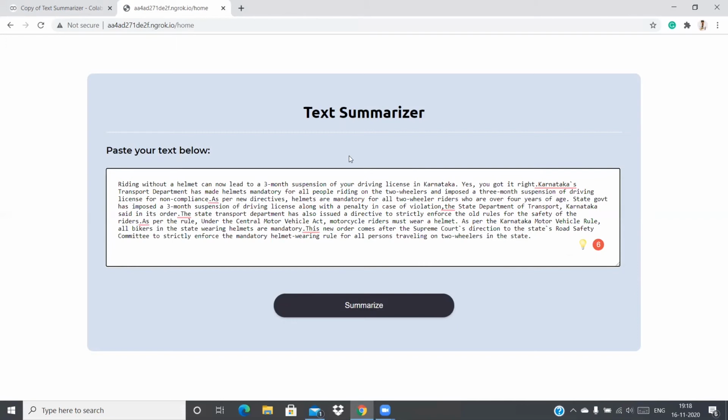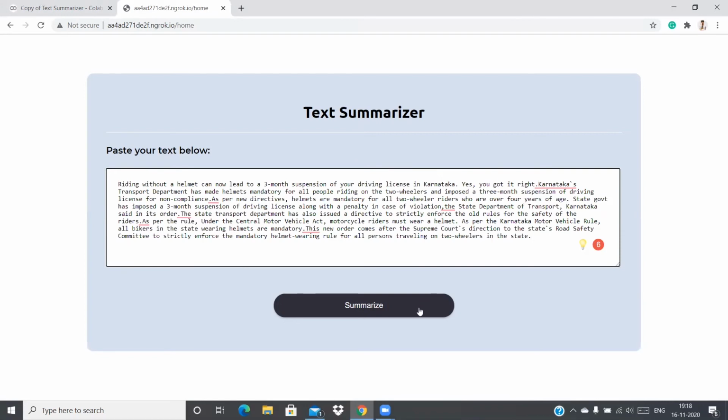The other thing this content tells us is that all the people traveling on a bike should wear a helmet. Generally, only the person driving will wear a helmet, and the person sitting at the back will not. So this content says both the people traveling on a two-wheeler should wear a helmet, or else there'll be a 3-month suspension on the driver's driving license. So this is basically the content which we got.